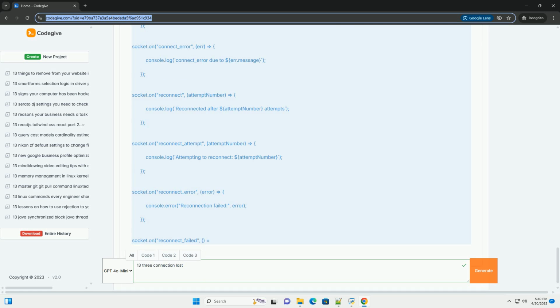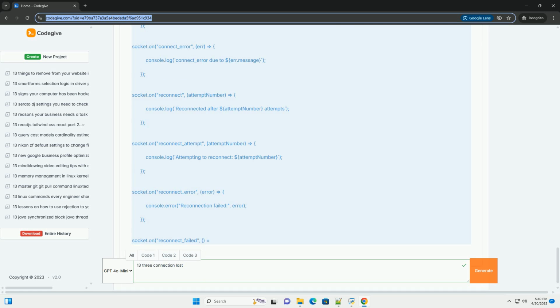Client-side logs, browser console: open the browser's developer console, usually by pressing F12, and look for error messages, warnings, or console.log statements that indicate the cause of the disconnection. Specifically, look for messages from the socket.io client library.